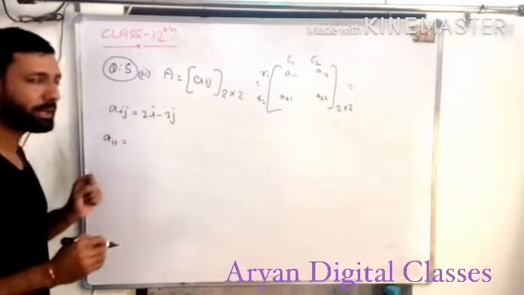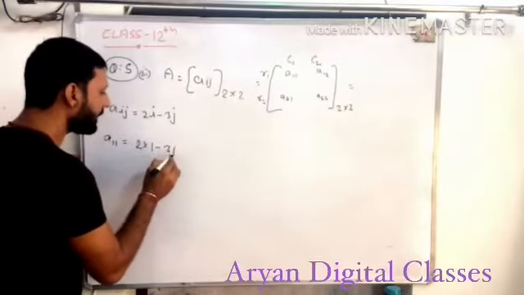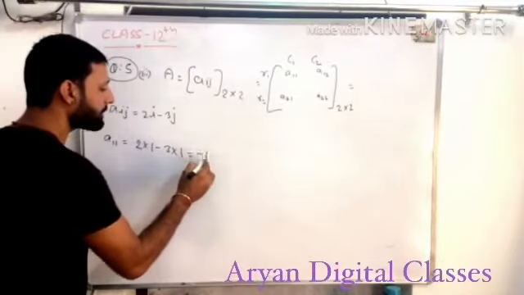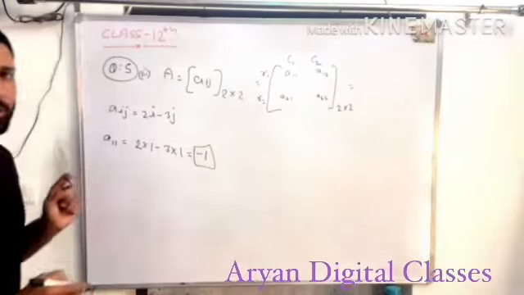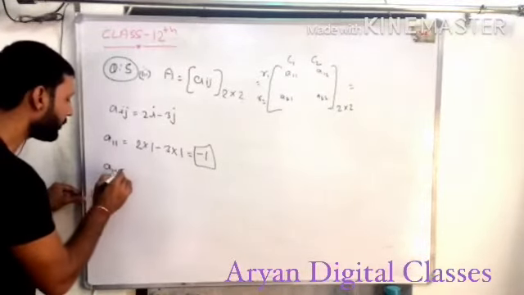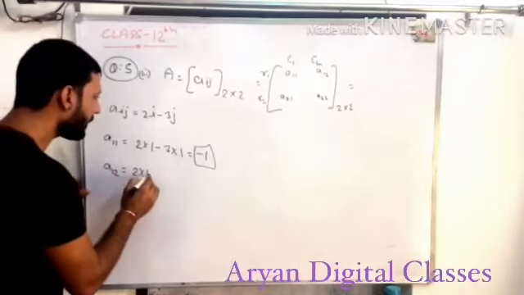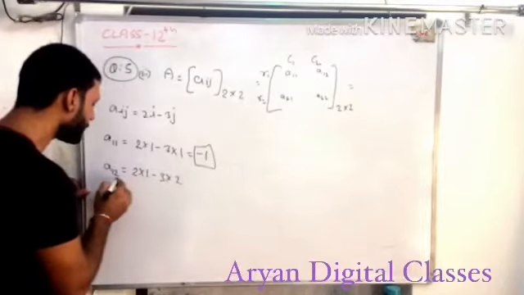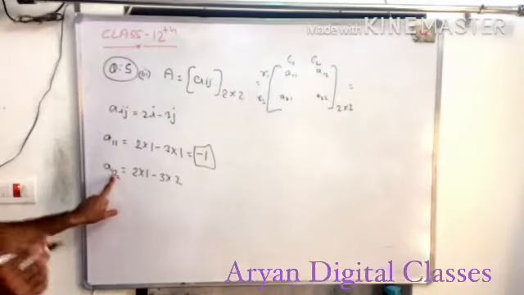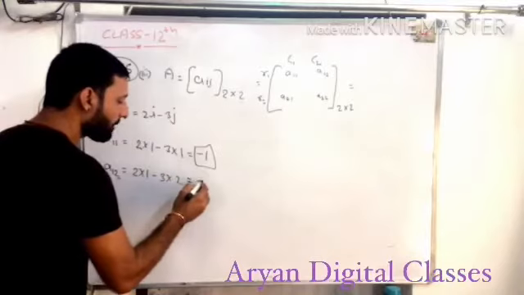Now we will solve A11. It means i is equal to 1 and j is also equal to 1. Then 2 into 1 minus 3 into 1 is equal to 2 minus 3, which is minus 1. It is the first element of your matrix, A11. Now we will find A12, it means i is equal to 1 and j is equal to 2: 2 into 1 minus 3 into 2. This is the value representing j, and this value represents only i. Then 2 minus 6 is equal to minus 4.